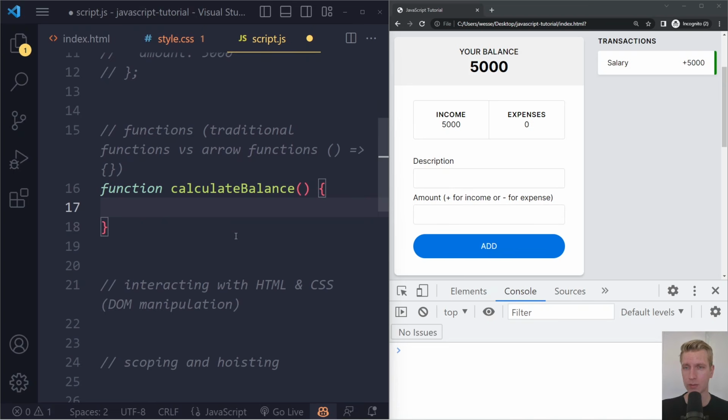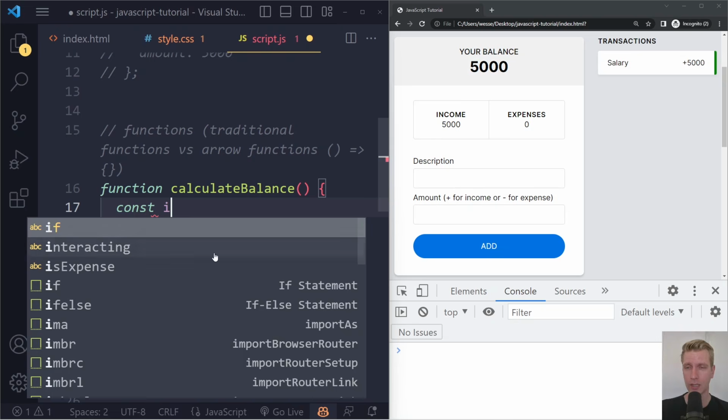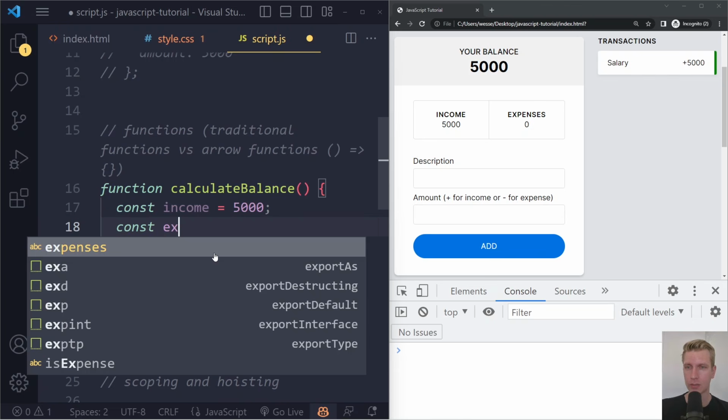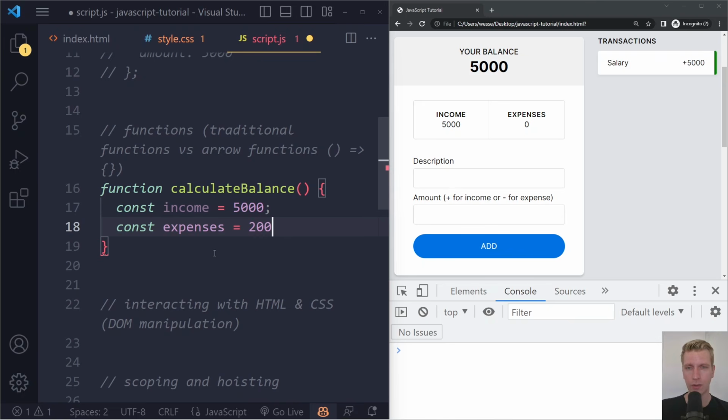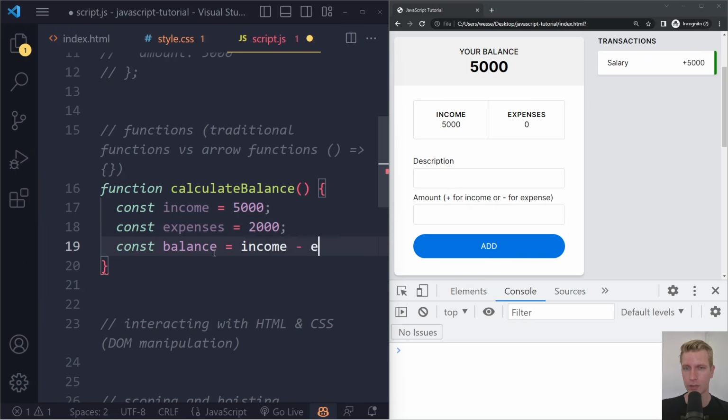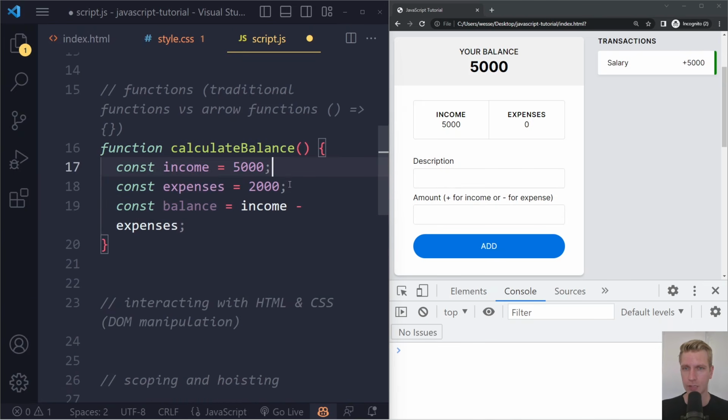So here we can have statements, and these will not immediately be run as this script is run because they're in the function body. They will only run when we actually execute this function, or call the function. We'll see how that works. So here we could have a new variable, let's say income. We can assign some number to that, 5,000, let's say, and then we can have another statement here. Expenses would be 2,000, let's say. And then maybe we have balance is income minus expenses. These are 3 statements here.